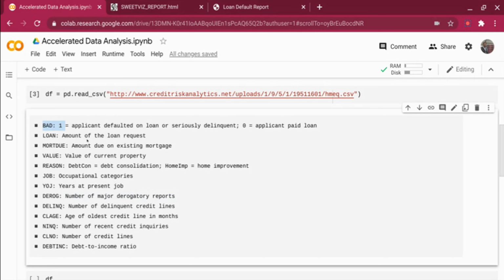That is the BAD variable, right? Now this is not a home loan, it is a home equity loan. What a home equity loan is, it's a loan on top of your home, and if you see, VALUE is the value of the current property, and MORTGDUE is how much loan you owe on that particular house, right? So you may have a house which is worth $1 million, but you may have only a loan of $100,000. So between the $1 million and $100,000, you can tap into your home equity and apply for a loan. This is considered a very secured loan, because in case you're not able to pay, the bank has the right to take away the house.